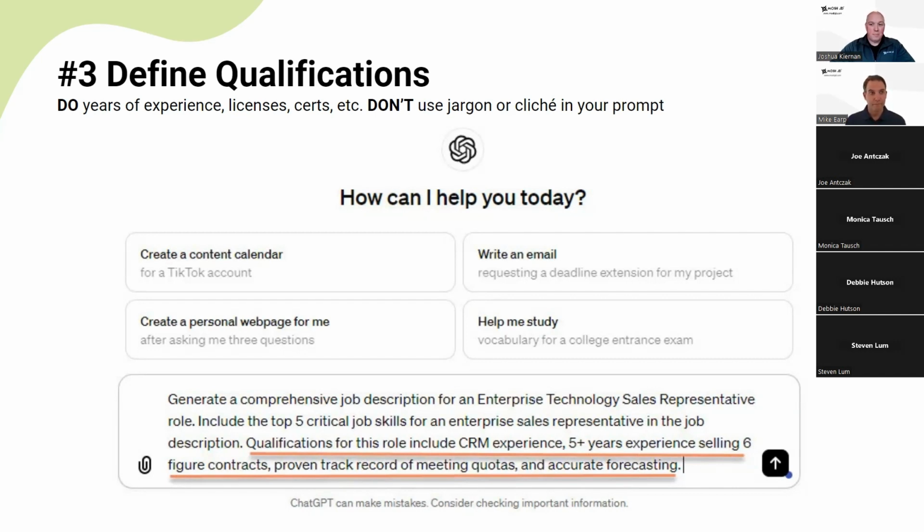desired outcome. You also want to avoid using jargon or cliches, as ChatGPT is programmed to actually mimic your tone, verbiage, and style. So for example, in this example I have here, looking for an enterprise sales representative, instead of saying, I'm looking for someone who's a team player, I would want to say something to the effect of collaborates with cross-functional teams, especially finance and legal.